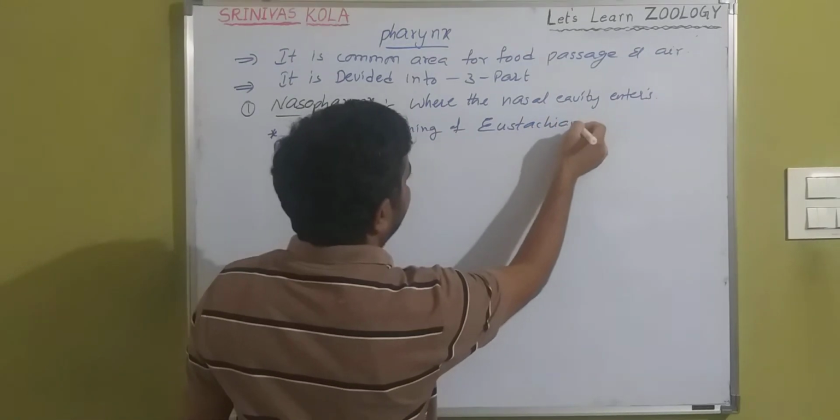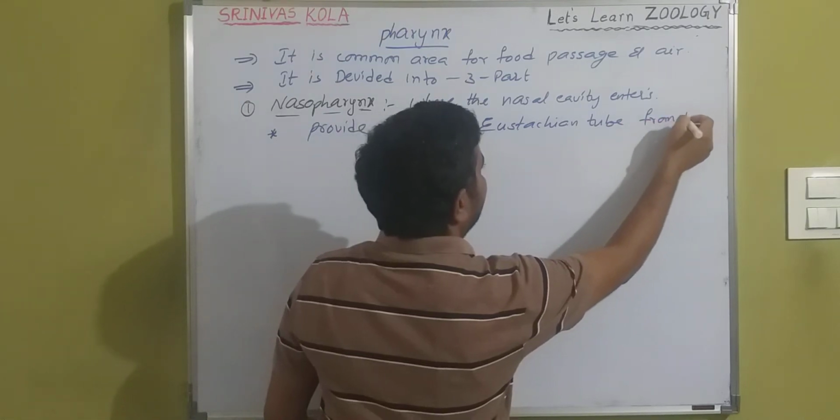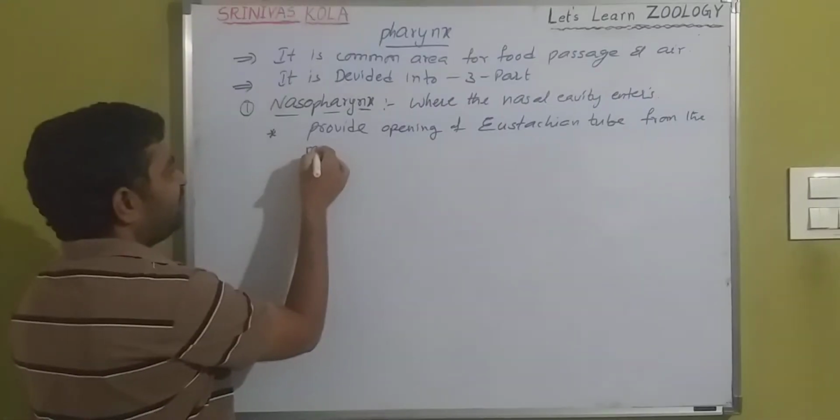The eustachian tube or canal comes from the middle ear. Very, very important.